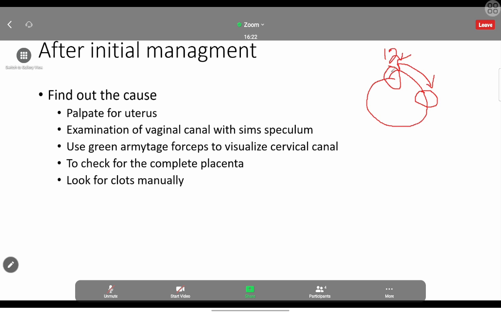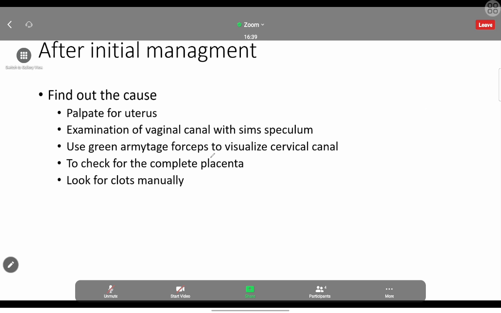Then we have to bring this 12 o'clock forceps to 6 o'clock, and we have to visualize this space. Likewise, in a clockwise direction, we have to inspect all 30-60 degrees. That's how we are using the green armitage forceps.